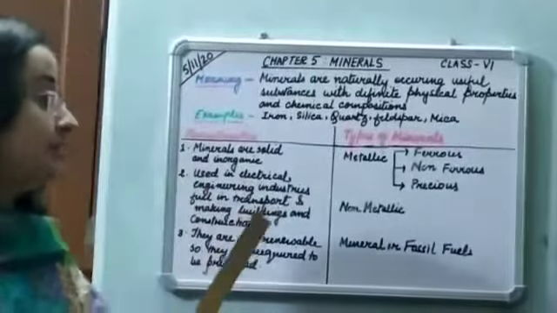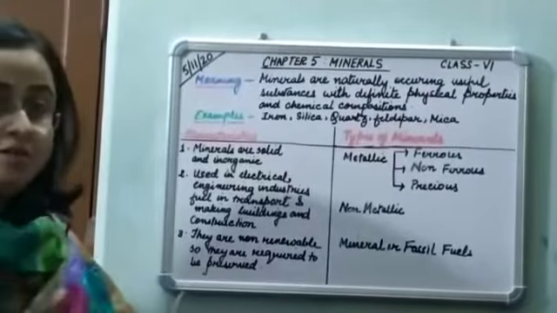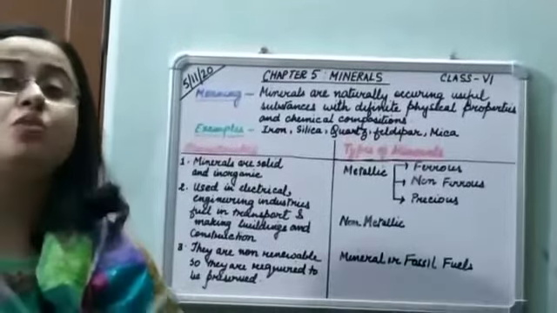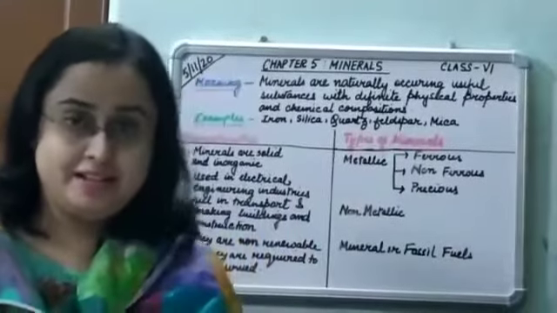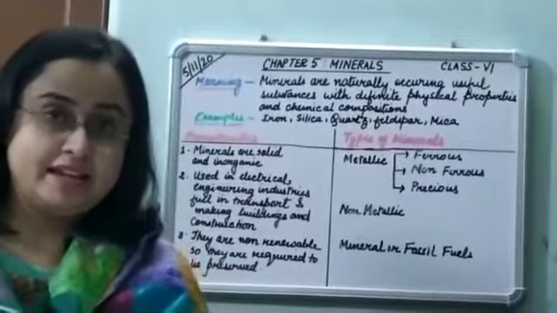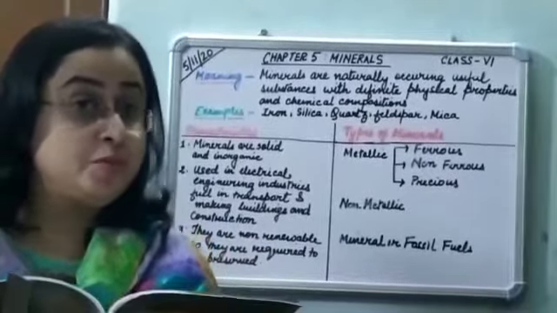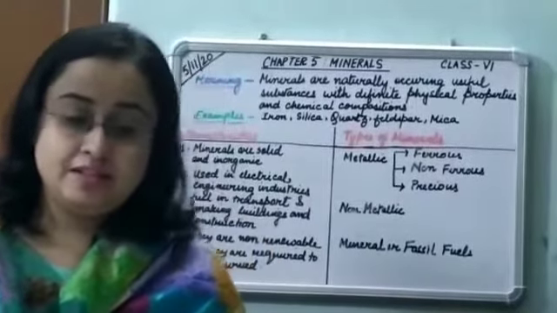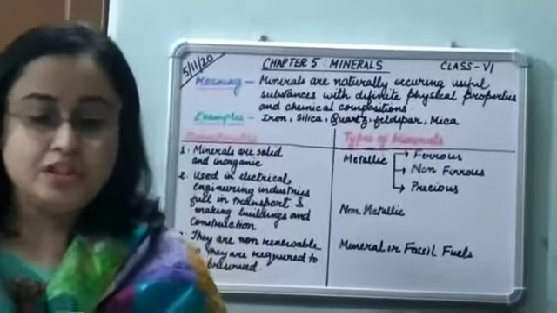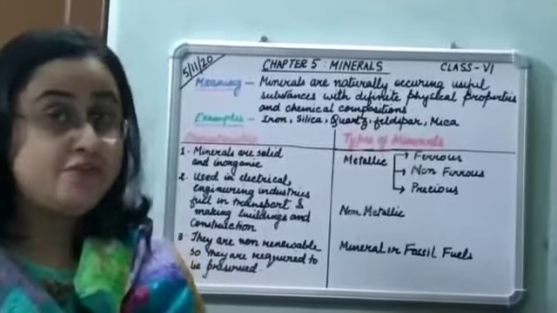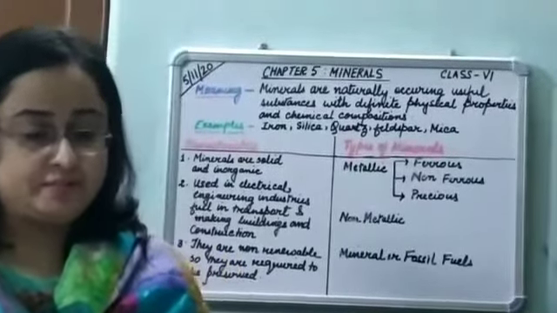Next we come to the second type of minerals. So they are basically the non-metallic minerals. Alright. So what are non-metallic minerals? These minerals do not contain metals in them. For example, mica, gypsum, chalk. Next we come to mineral or fossil fuels. So coal, petroleum, natural gas, you all know that they are the fossil fuels. Alright, and they have a huge role to play in the economic development of the country.